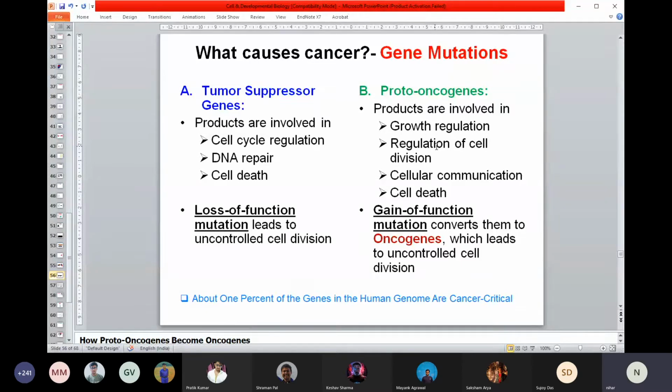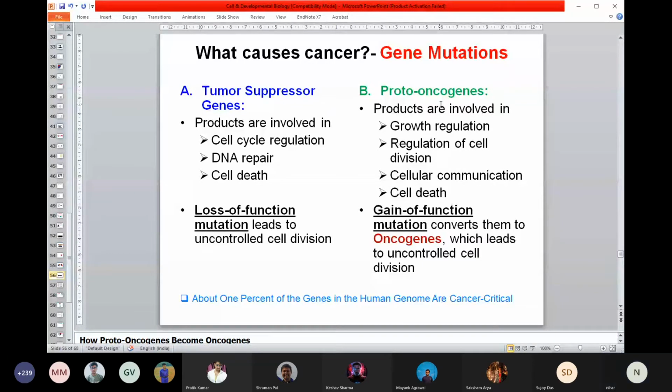So mutation actually leads to overactivation of this kind of gene product. It's called gain of function. Once there is a mutation of the proto-oncogene, it gets overactivated, and the name changes. When overactivated, they are called oncogenes, and that can also lead to cancer.